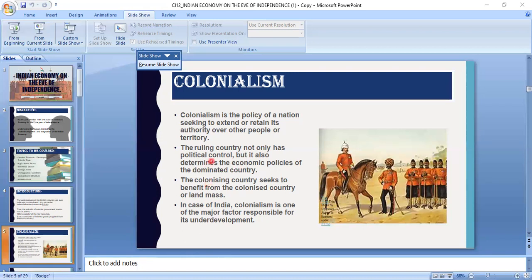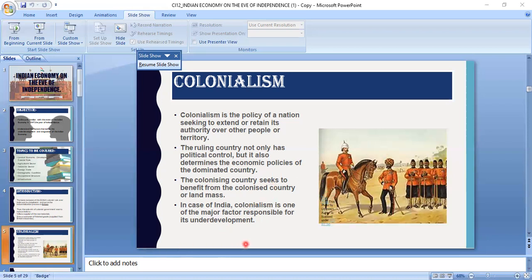And slowly, these zamindars started becoming landlords by taking lands from the villagers when they were not able to pay the revenue on time. In this way, the actual owners of the land, the farmers, were converted into tenants of the land. That means now they have become only the tillers of the lands. They are not the owners. They are working there as landless people.